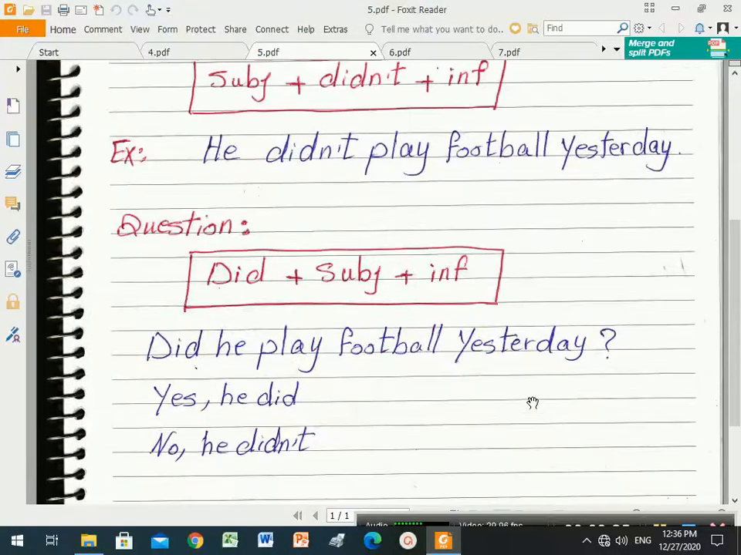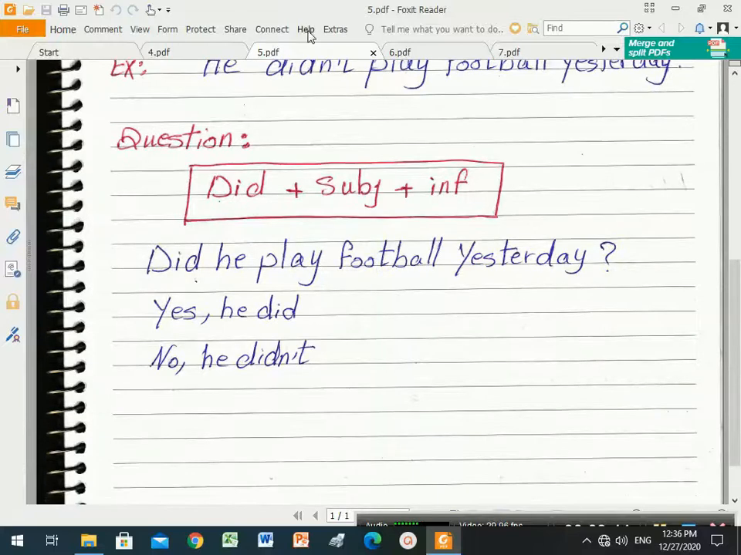And for the question we start with did. Did he play football yesterday? And also the verb here is in the infinitive. And the short answer for this question will be: yes, he did, or no, he didn't.